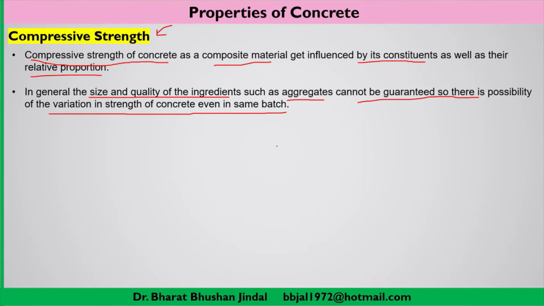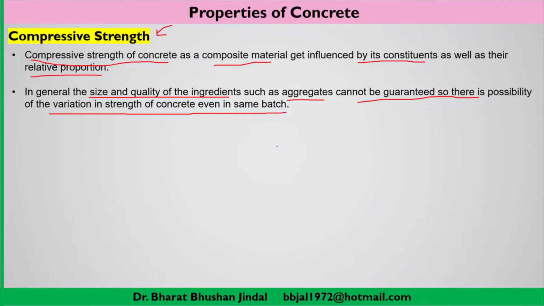You can't ensure that each batch of concrete will have exactly similar aggregates, because aggregates may have sizes less than 20 mm. That means the size of the aggregate varies from 4.75 to 20 mm.